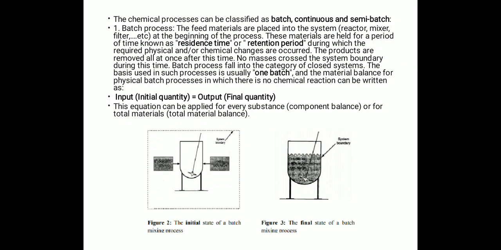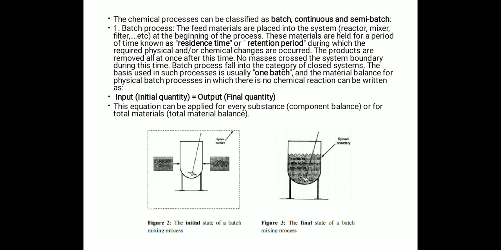Now, chemical processes can be classified as batch, continuous and semi-batch processes. In a batch process, the feed materials are placed into the system. Reactor, mixer and filter are batch processes where the feed material enters the system at the beginning of the process, and these materials are held for a period of time known as residence time or retention period, during which physical and chemical changes occur. The product is removed all at once after this time and no mass crosses the system boundary during the time. Batch processes fall into the category of closed system.